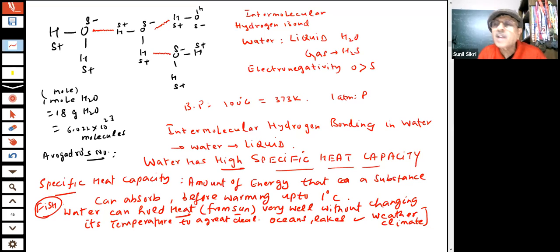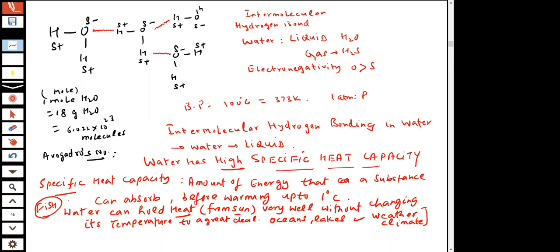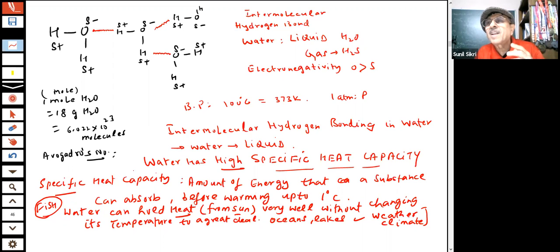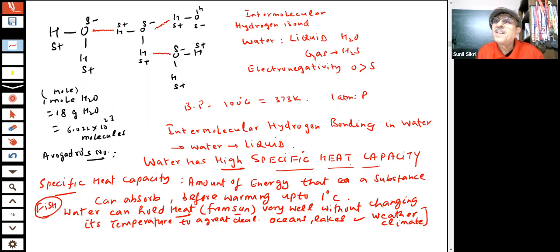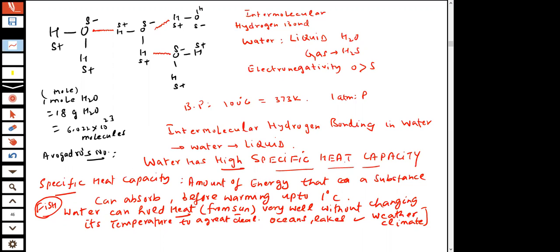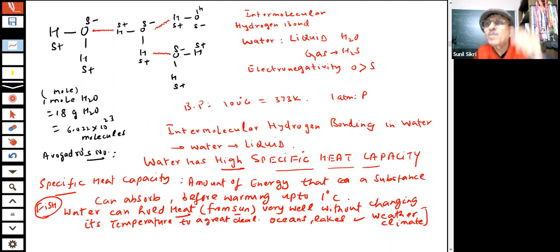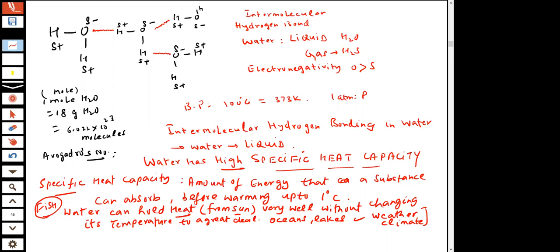So aquatic animals which are present in the sea, students, they are loving the high specific heat capacity of the water because of the hydrogen bonding. The water molecules have strong intermolecular forces of attraction between them, and you will have to supply a lot of heat to break them to boil the water. Got the point?